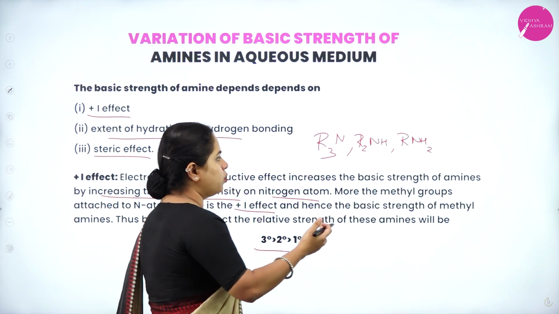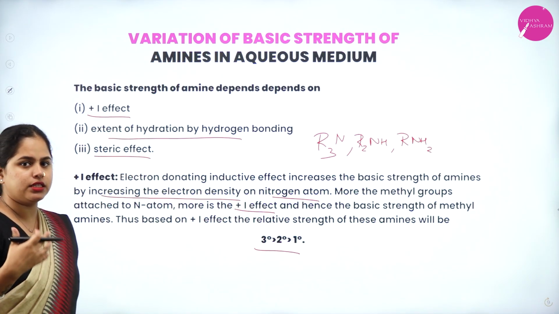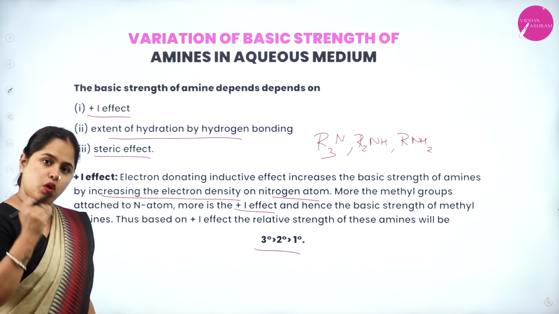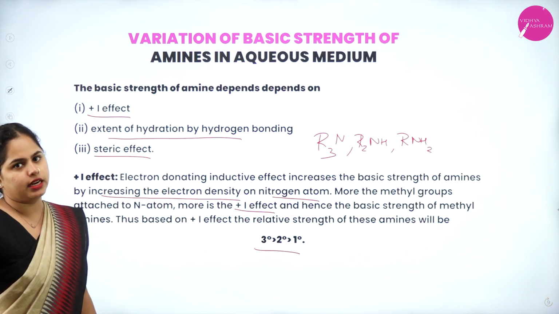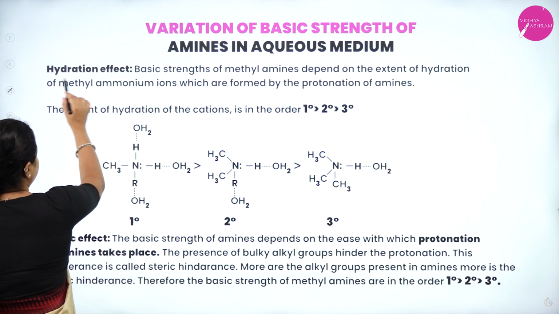So more alkyl groups mean more electron donating character towards the nitrogen atom, hence it becomes more basic in nature. So that is regarding plus I effect. According to plus I effect, the order of basicity will be tertiary, secondary, primary, with tertiary having the highest basic character. Now moving on to hydration effect.